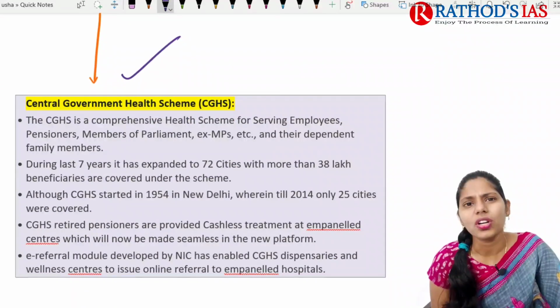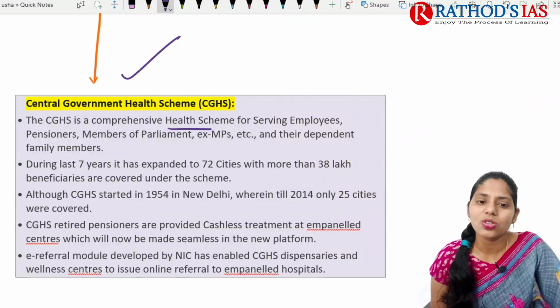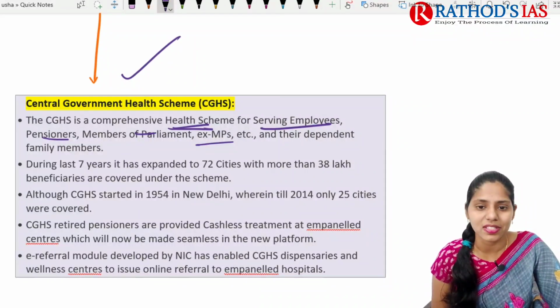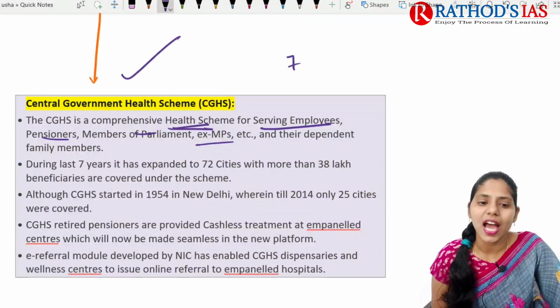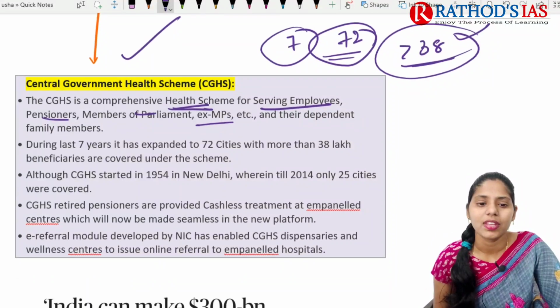What is this Central Government Health Scheme? It is a comprehensive health scheme, especially for serving employees, pensioners, members of parliament, ex-MPs, etc., and even their dependents. During the last 7 years, it expanded to 72 cities, and more than 38 lakh beneficiaries are covered under this scheme.